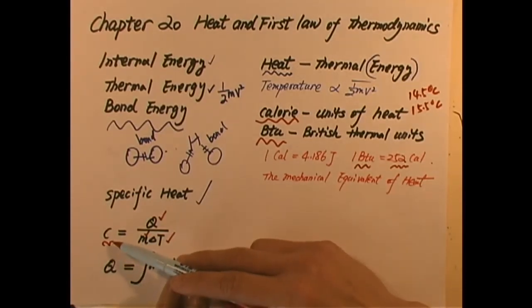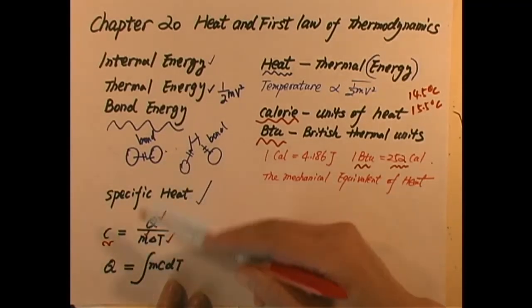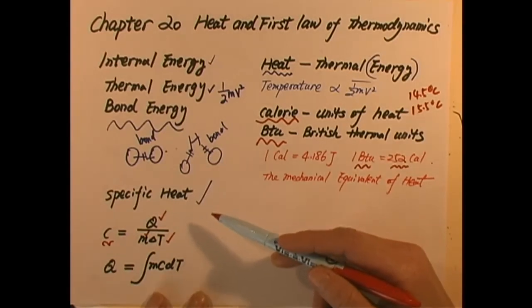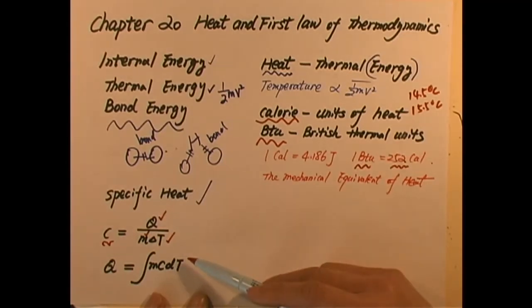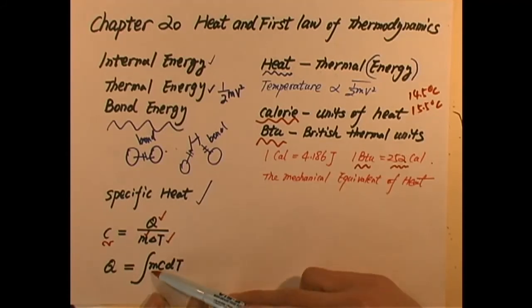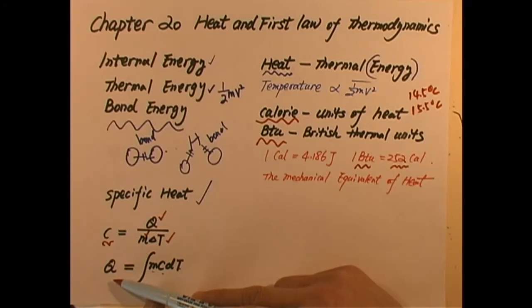Once we know the specific heat of every substance, then it is pretty easy: if we know the mass, the temperature change, and the specific heat, then we can calculate how much heat has been absorbed by this material.